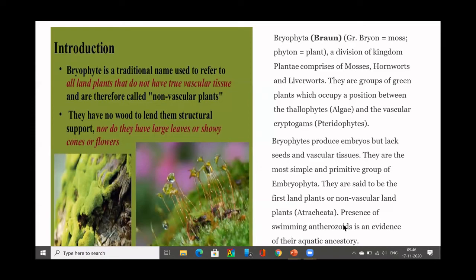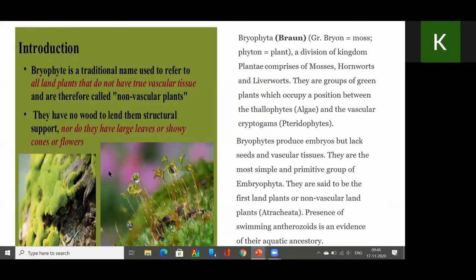The most important algal resemblance is the swimming antherozoids, the male gametes, which are flagellated. So that is what is referred to as bryophyte. They have no wood, nor large leaves or showy cones or flowers. That is why they are called non-vascular cryptogams.